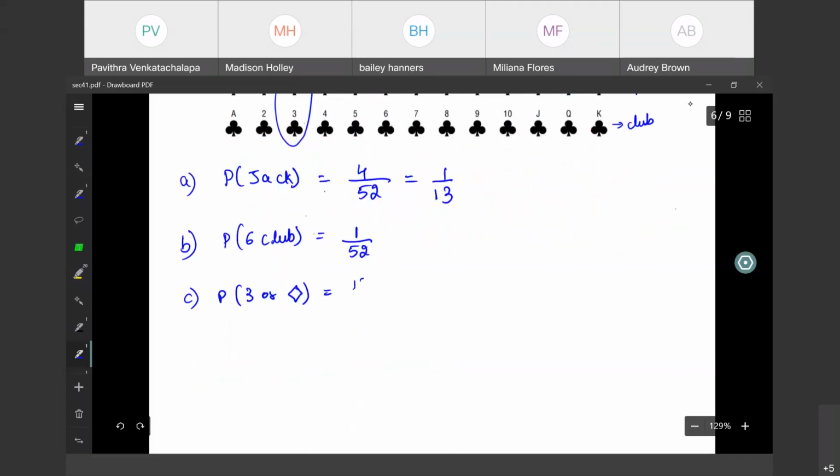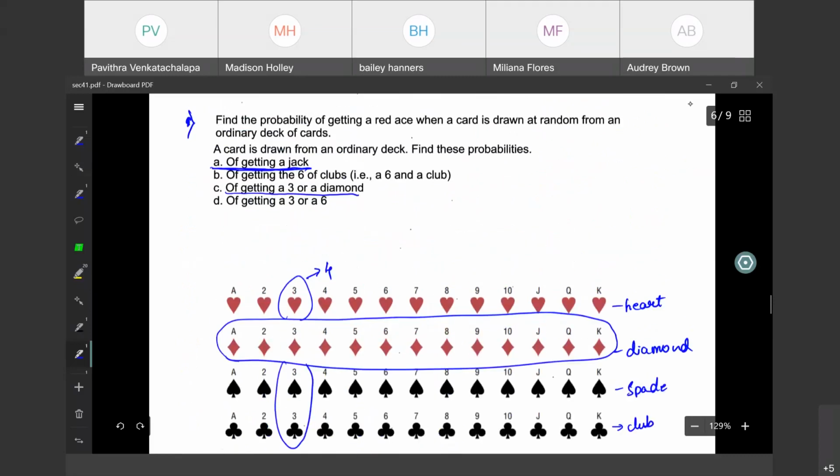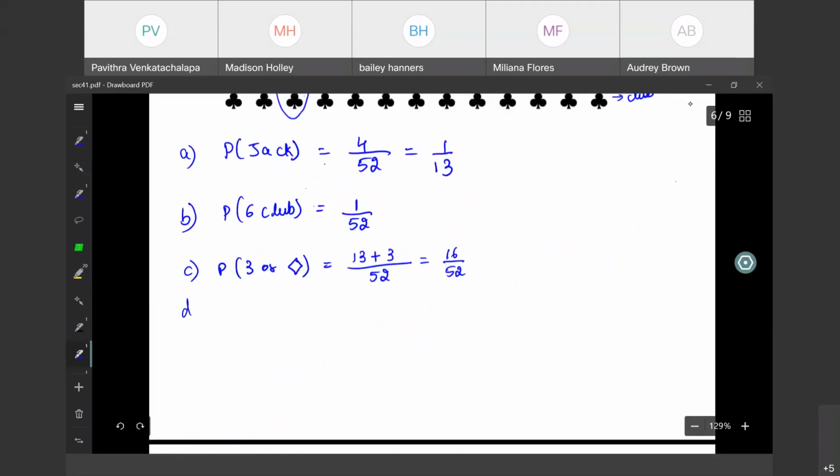That is the reason we get 13 diamonds and 3 threes divided by the total number of outcomes, 52, which is 16 by 52. Next question. What is the probability that you'll get a number 3 or a 6? Probability of getting a number 3 or 6.